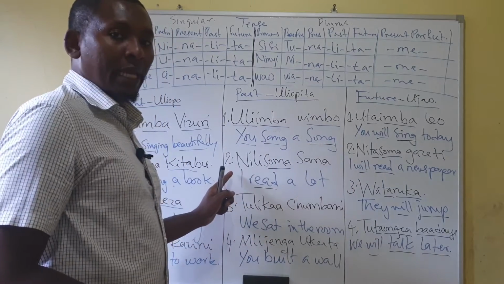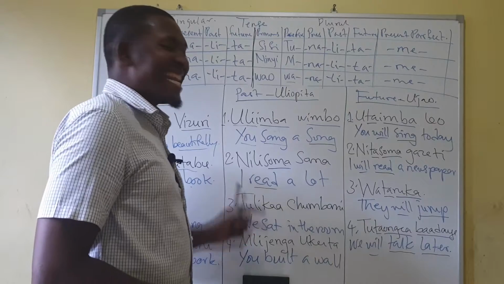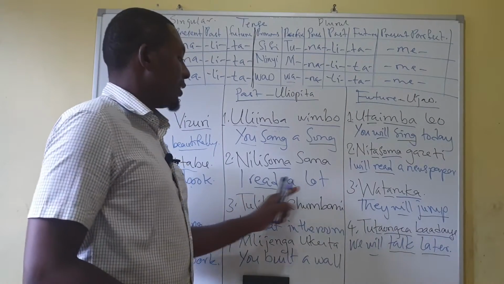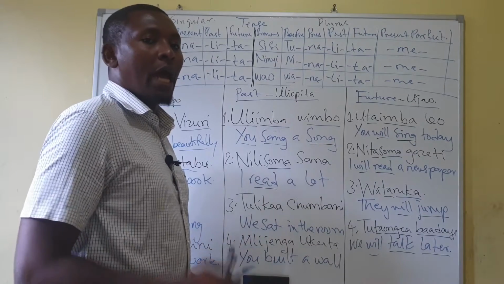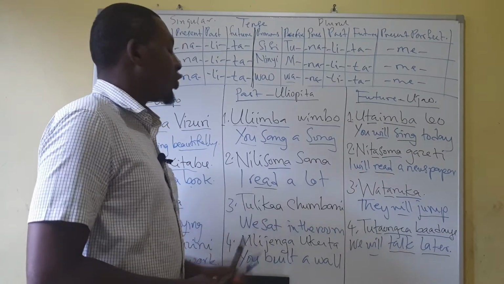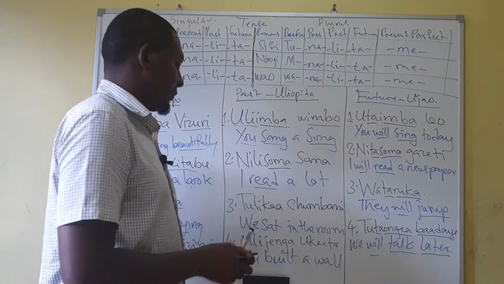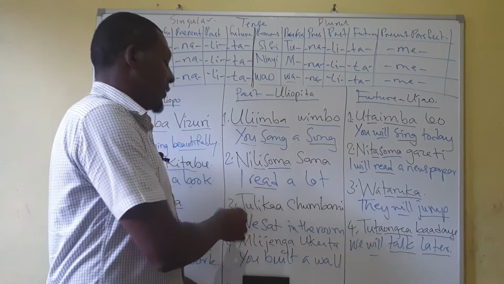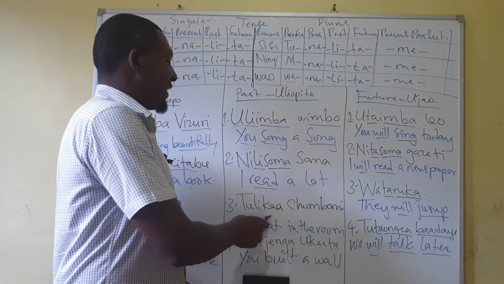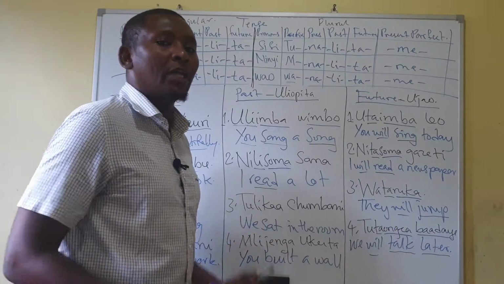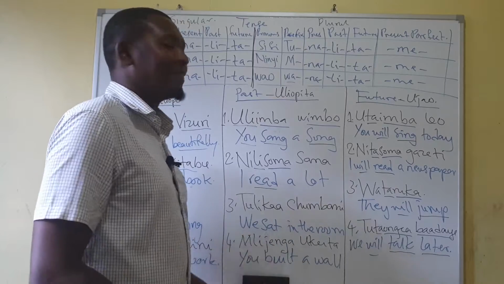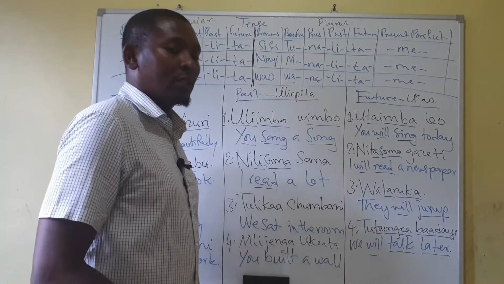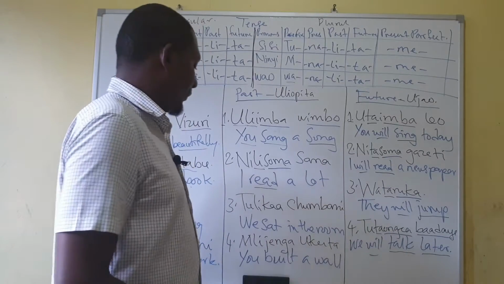The second example is nilisoma sana. I read a lot. Nilisoma sana. Remember, li is for past. The third is tulikaa chumbani. We sat in the room. Tulikaa chumbani.